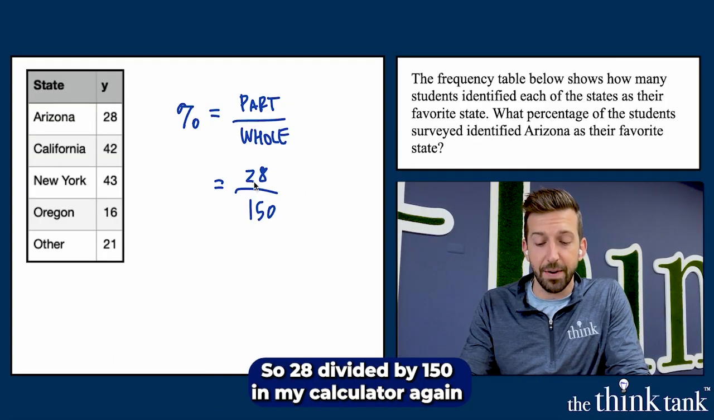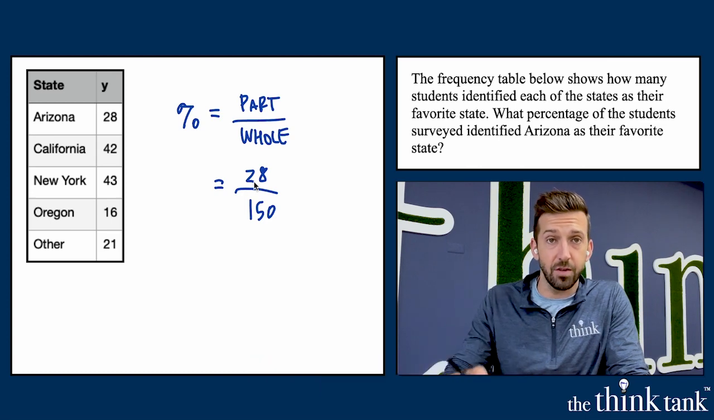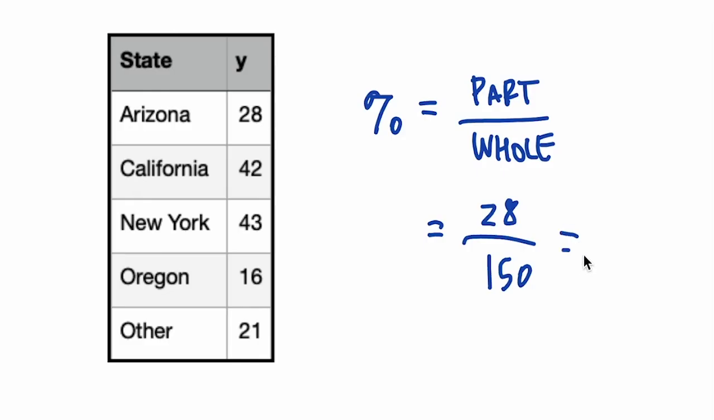So 28 divided by 150 in my calculator, again, use yours as well. You're going to get 0.1866666, etc. So 0.18 with a 6 that repeats forever.